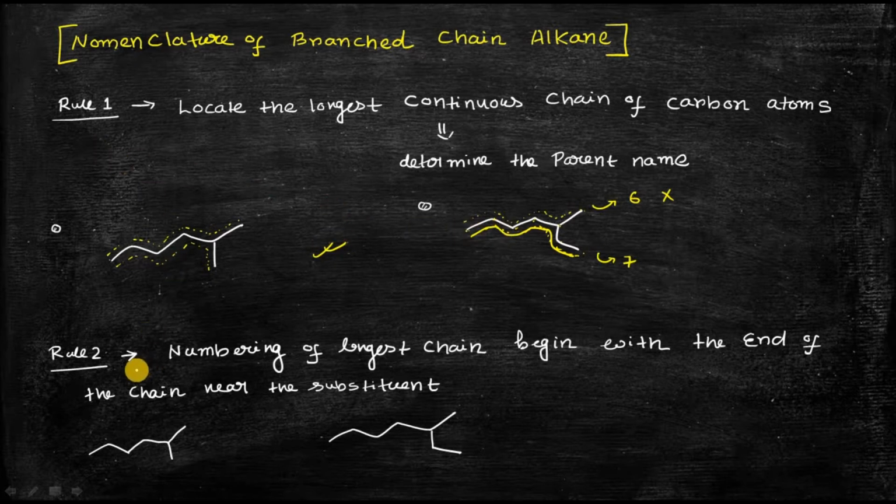Now let's go to rule number 2. Rule number 2 is basically that we have to do the numbering of the carbon atoms. Each carbon atom you have to number, 1 2 3 4. Numbering of the longest chain begins with the end of the chain nearer to the substituents. As you know, in this case this is the longest chain, and you can choose any one of these. This is the longest chain, and this is the substituent.